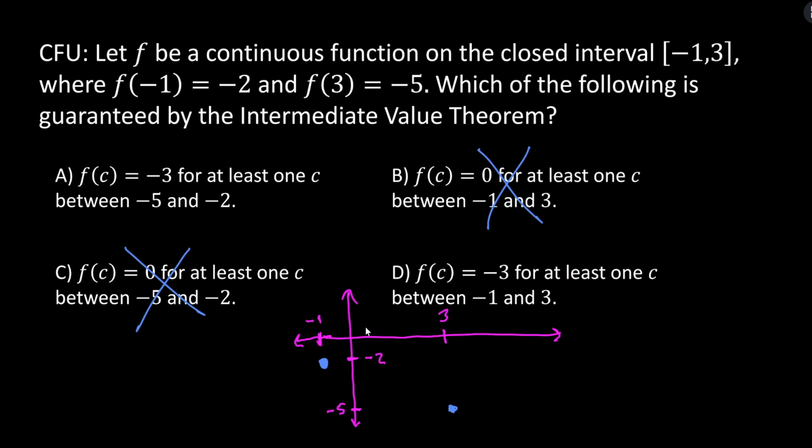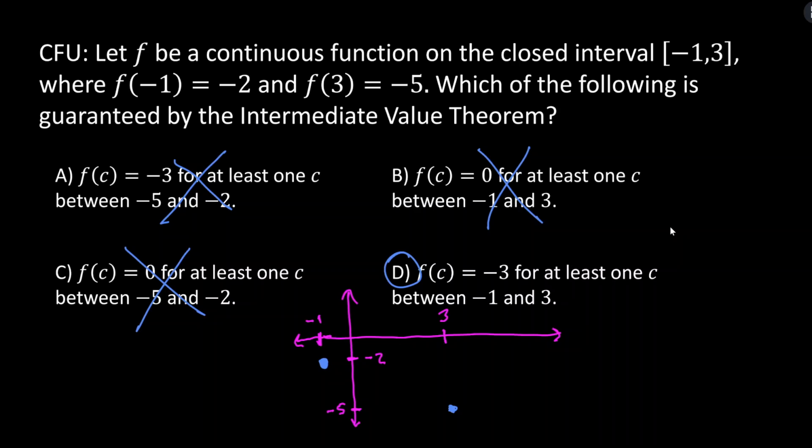All right, what else can we say? Well, we can say that there is a solution to f of c equals -3, where c is between the two x values. c is an x value, right, between -1 and 3. So that eliminates A and allows us to conclude that D is the only one of these four statements that is guaranteed by the intermediate value theorem. So the key idea here is coordinating the difference between x values and y values.